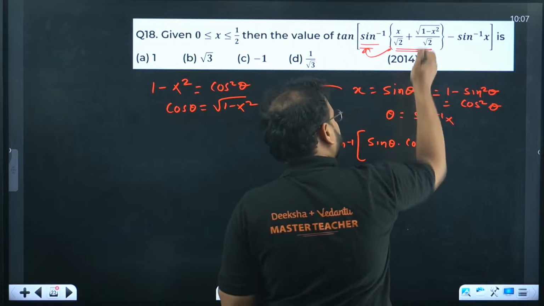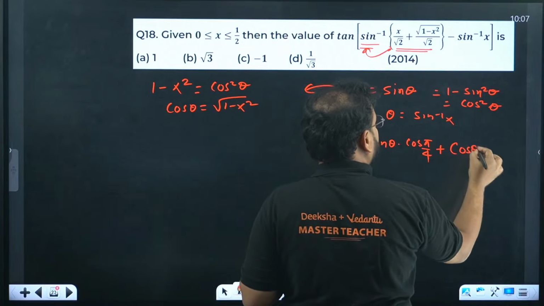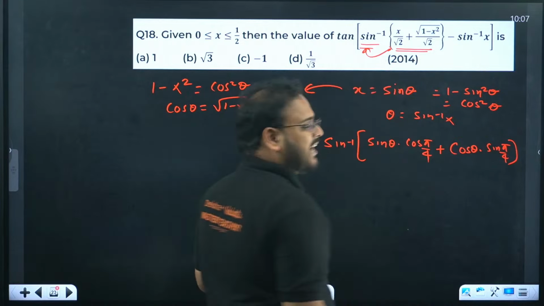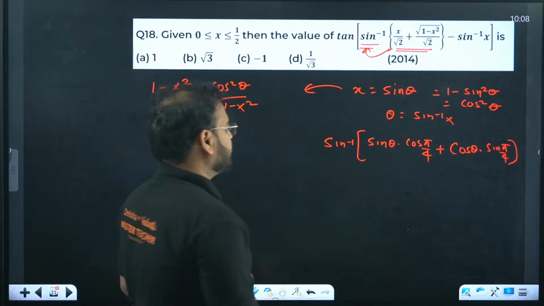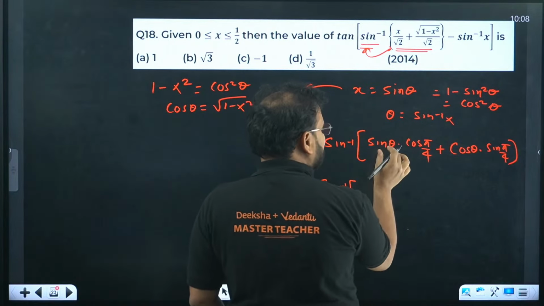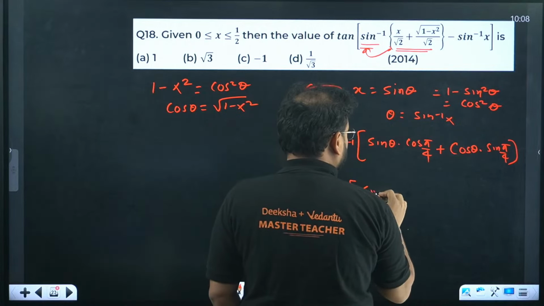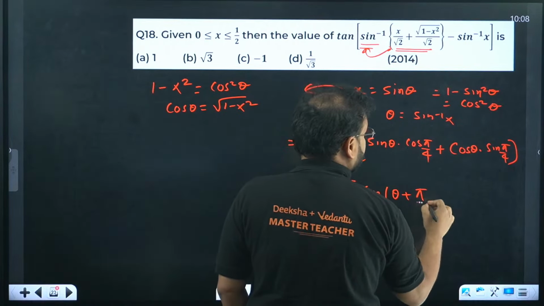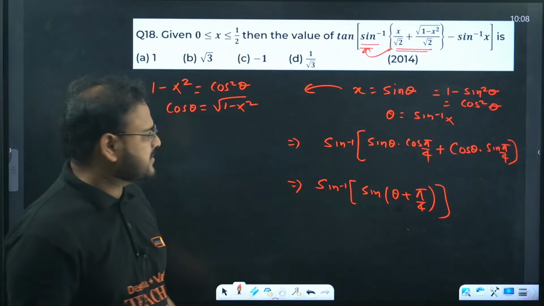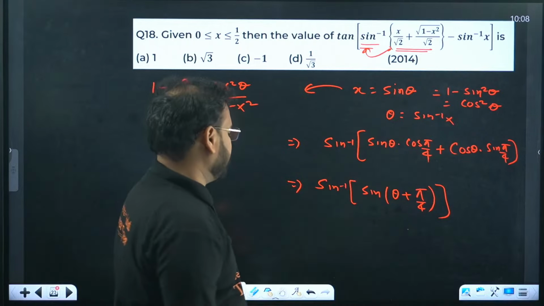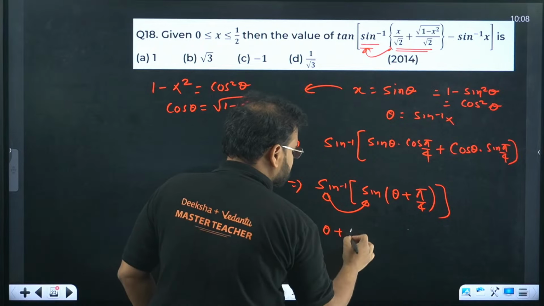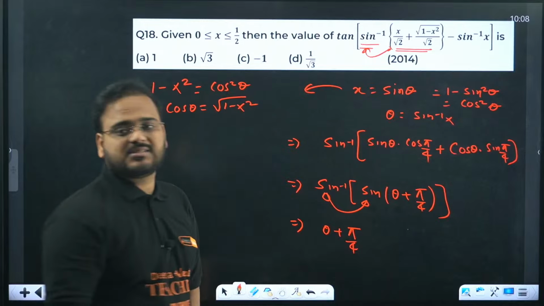So this value in numerator becomes what? Automatically cos theta, and 1 by root 2 will become what? Sine of pi by 4. How can I say that? Because sine pi by 4 and cos pi by 4 is same as 1 by root 2. Continue please. Sine inverse, sine of this angle plus this angle, right? So sine of theta plus pi by 4. Am I right? Yes. Sine A cos B plus cos A sine B. Sine inverse of sine, this value comes out as, check here, theta plus pi by 4.